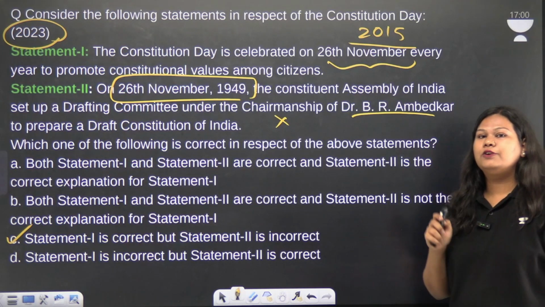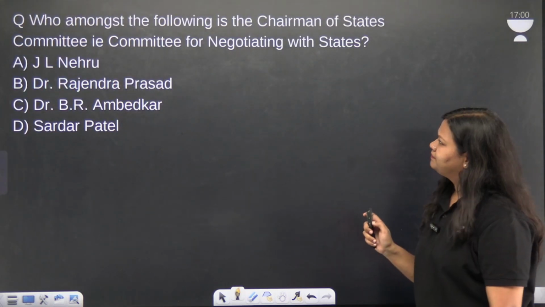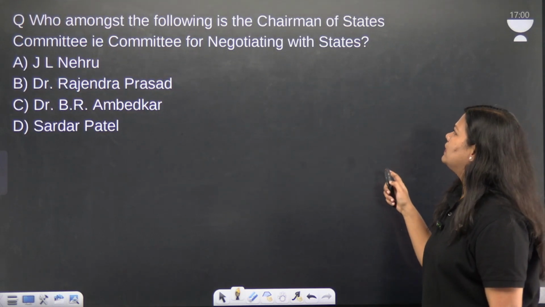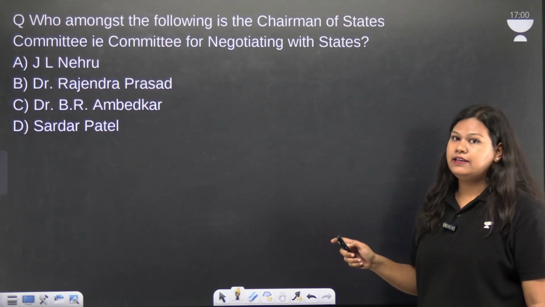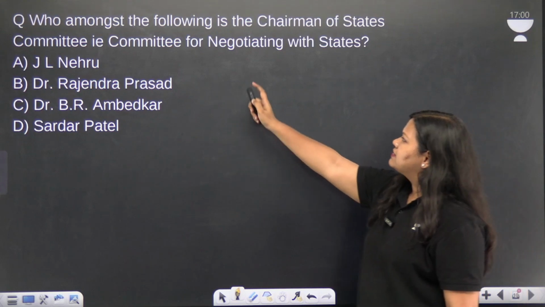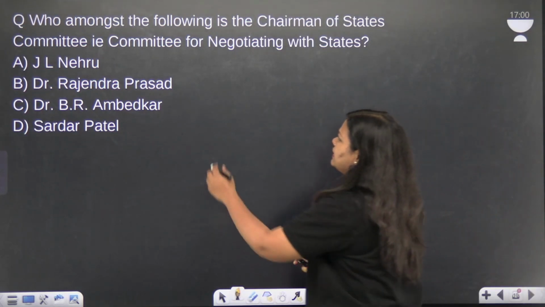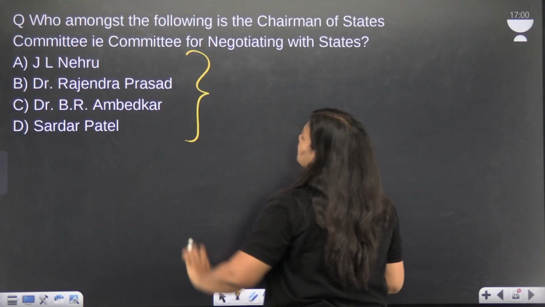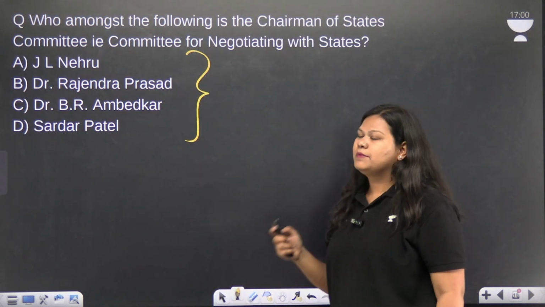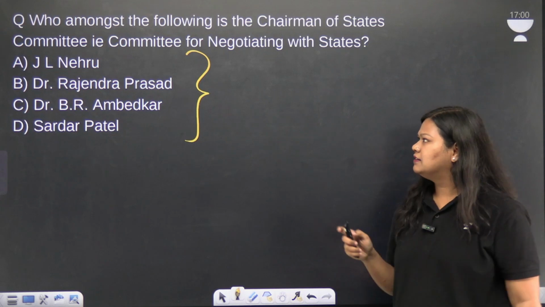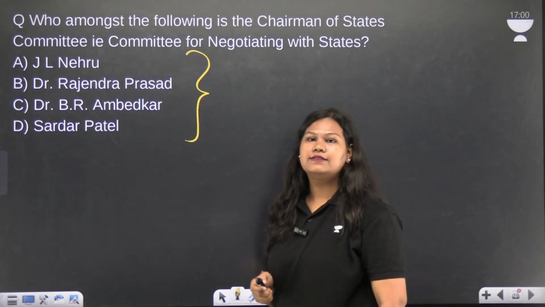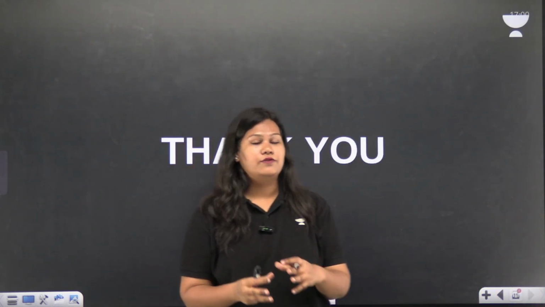Now the question which you will be answering in the comment section: who amongst the following is the chairman of the States Committee? What is the States Committee? The States Committee is a committee for negotiating with the states. So out of these 4 options, who is the chairman of the States Committee? You need to answer that. Do let me know your answers in the comment section.